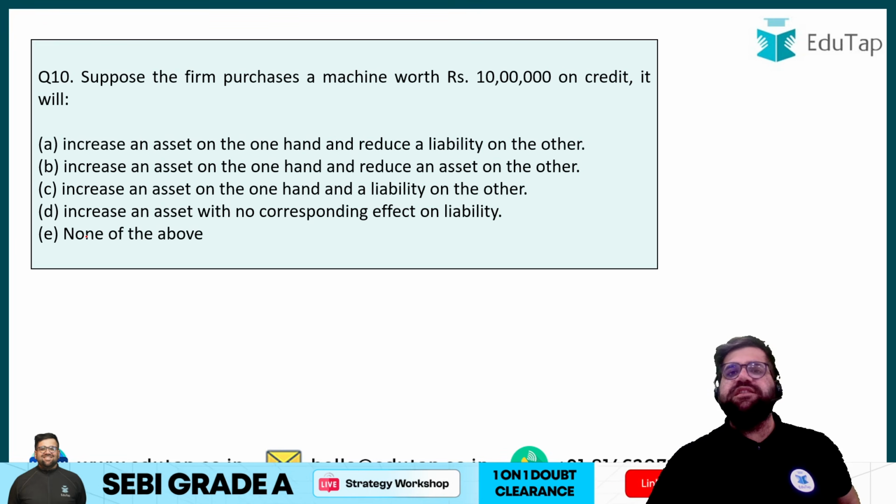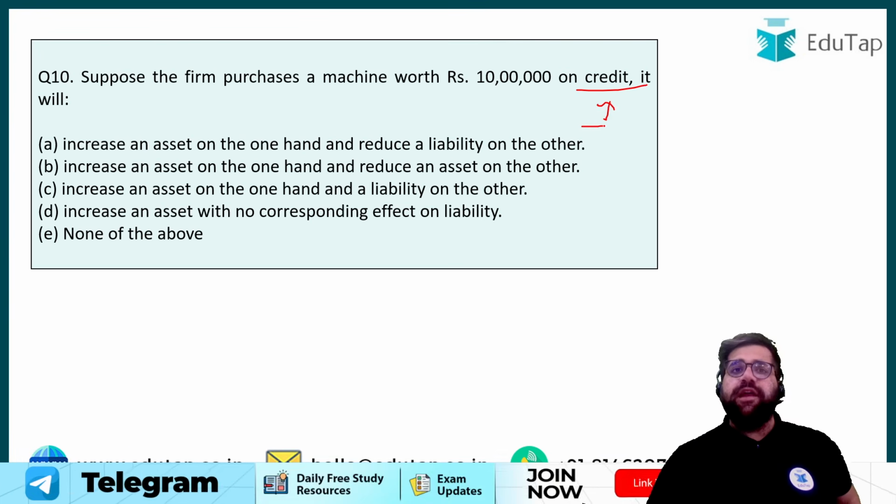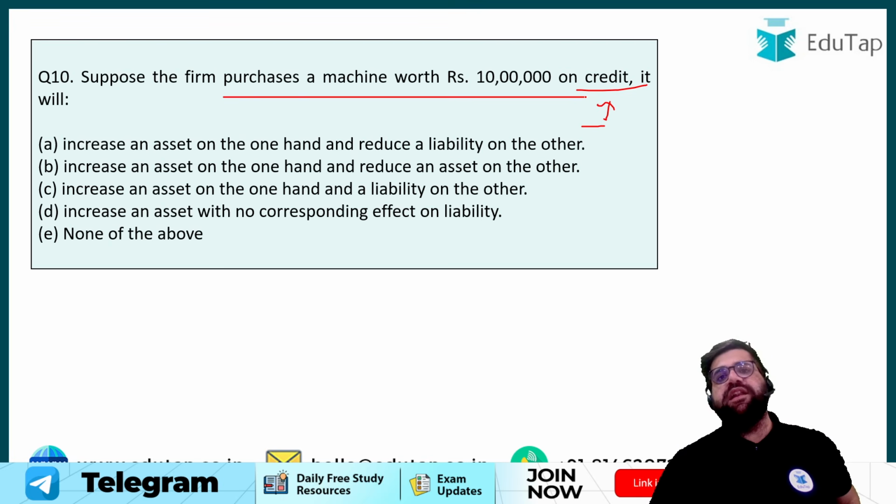Question number 10. Suppose the firm purchases the machine of 10,000 on credit. Now you are purchasing a machine of 10,000 on credit. It is clearly given that you have purchased on credit. Credit means what? Udhar. Udhar mein liya hai. So if you are purchasing a machine on credit, then it will be machine account debit to creditor. You have to pay the money to the creditor, right?